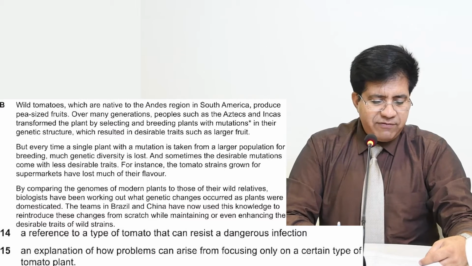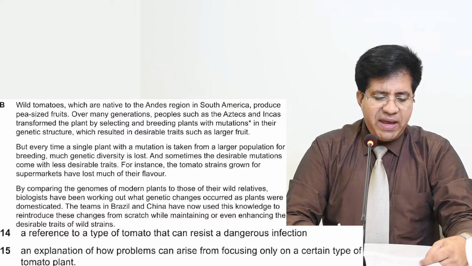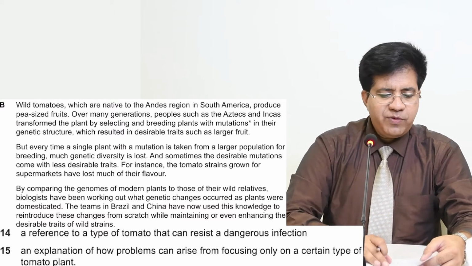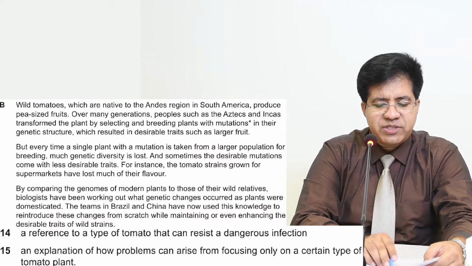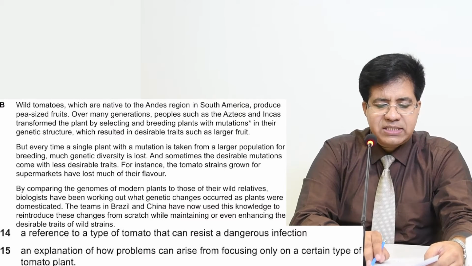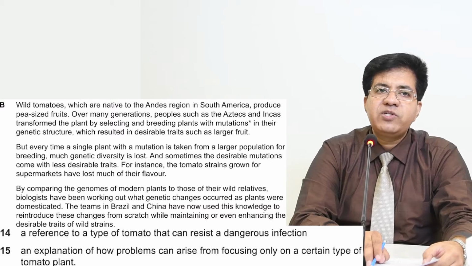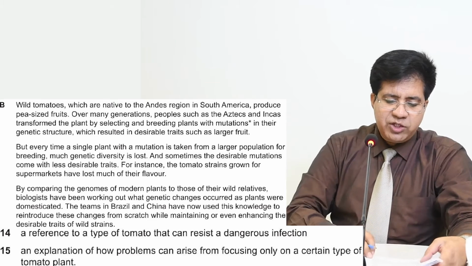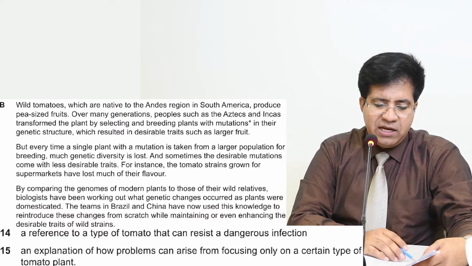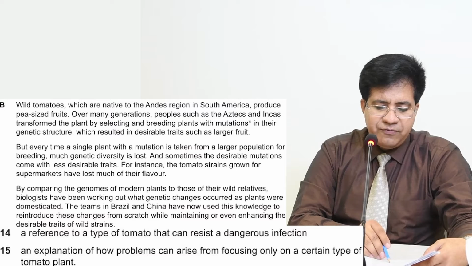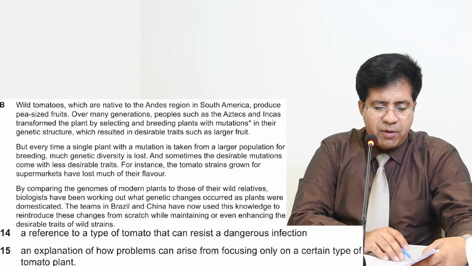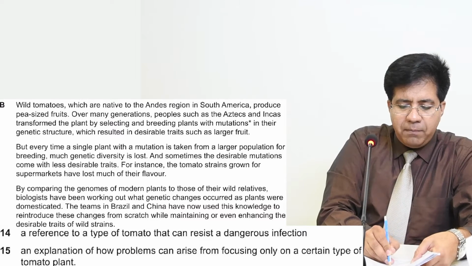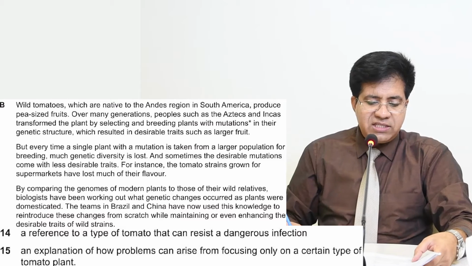And the type of tomatoes they mentioned is wild tomatoes. Got it? I mean, come back to the question, please, if you don't understand. An explanation of how problems can arise from focusing on a certain type of tomato. What is the word for certain type of tomato? Yeah, wild tomato. Okay. Now let's just read this thing together. I'm reading section B, second paragraph. But every time a single plant with a mutation is taken from a larger population for breeding, much genetic diversity is lost. What is the problem? Much genetic diversity is lost.